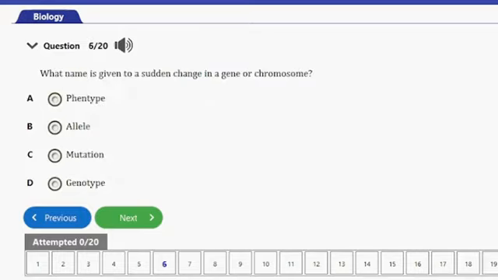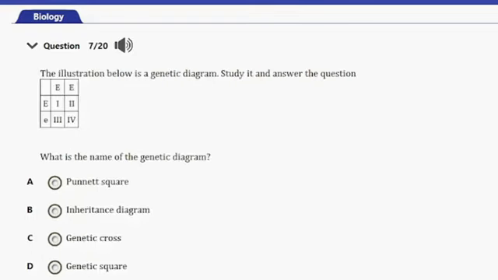Question number 6 here. It says, what name is given to a sudden change in gene or chromosome? We've answered this question before, and that's mutation, option C. The next question, question number 7, says, the illustration below is a genetic diagram. Study it and answer the question. What is the name of the genetic diagram? Option A is Punnett square, B. Inheritance diagram, C. Genetic cross, D. Genetic square. The answer to this question is option A.